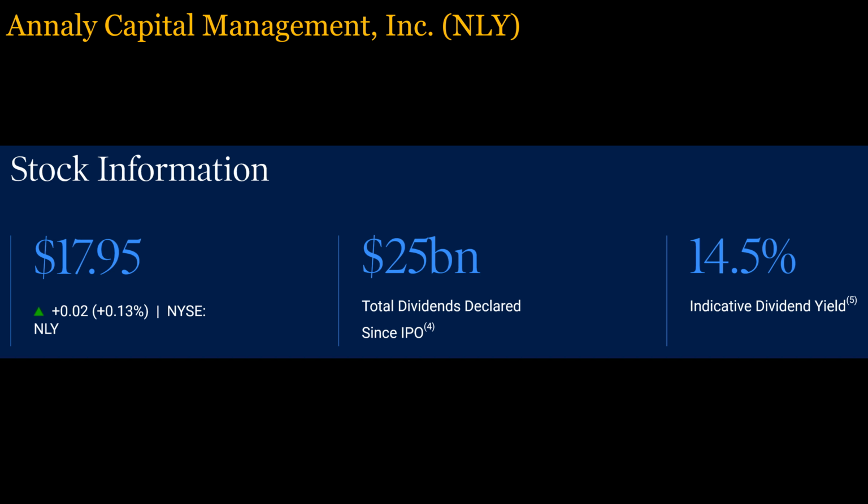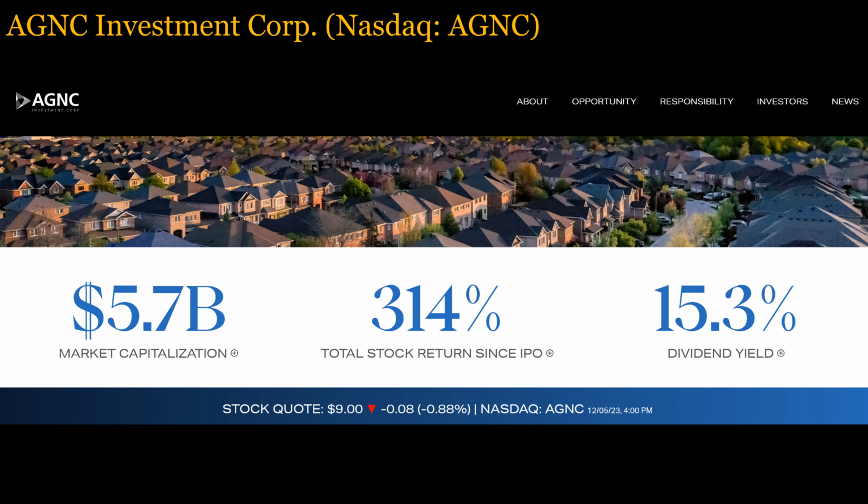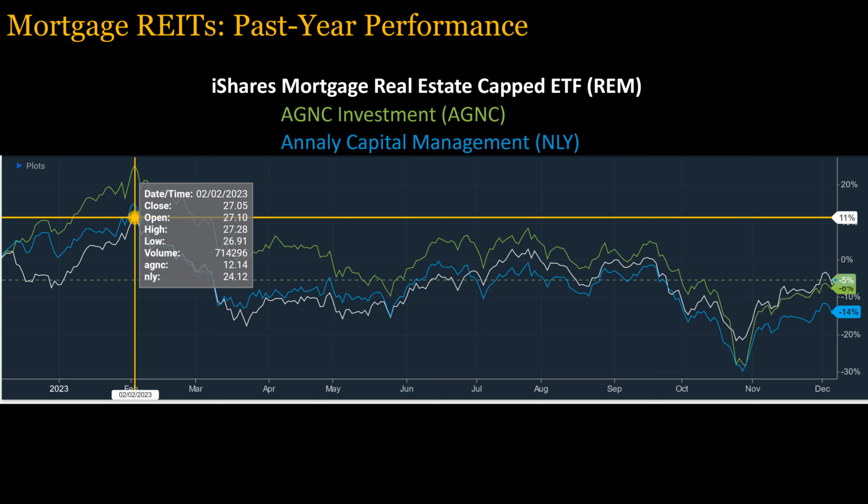Annaly Capital Management, one of the REITs mentioned by Bill Gross, was paying a dividend of about 14.5%, though this will vary with the price of the security. AGNC Investment Corporation, another REIT mentioned by Bill Gross, is also a residential mortgage REIT. They pay an even higher yield of 15.3%, but as with all yields and securities, the exact yield will vary with the price.